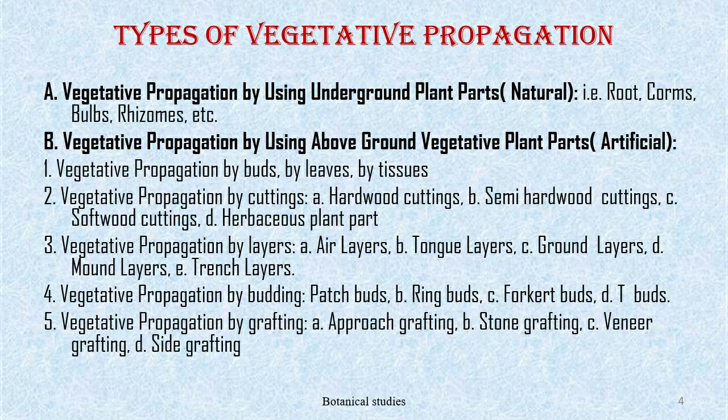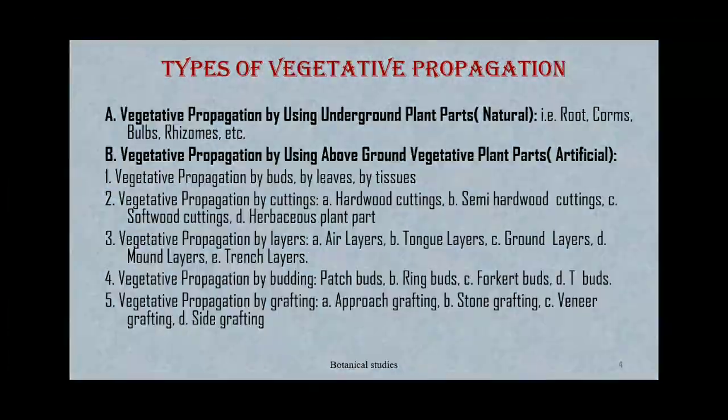Vegetative propagation by layers: air layering, tongue layers, ground layers, mound layers, and trench layers. Vegetative propagation by budding: patch bud, ring bud, forked bud, and T buds. Vegetative propagation by grafting: approach grafting, stone grafting, veneer grafting, and side grafting.